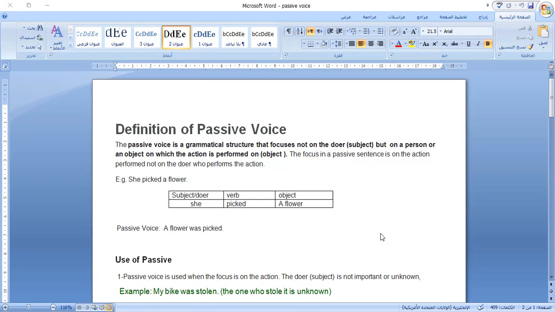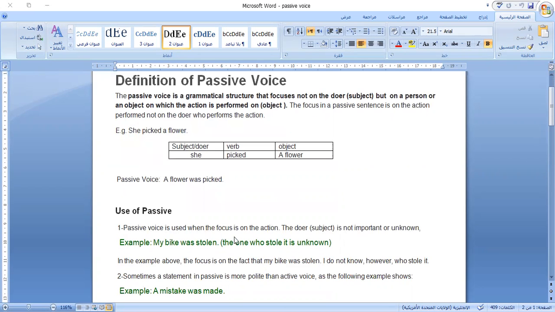The doer of the action is not important. Either I don't know it, or I don't want to say or mention it, because it's not of importance for me, for the speaker, I mean, or the writer.